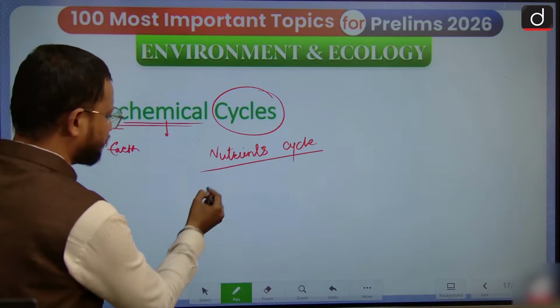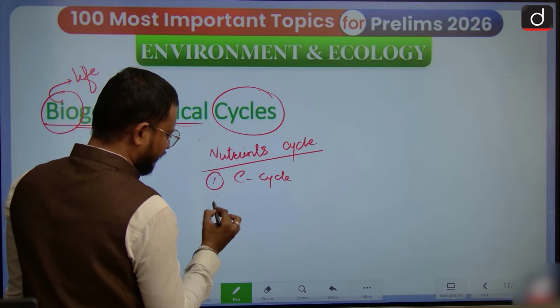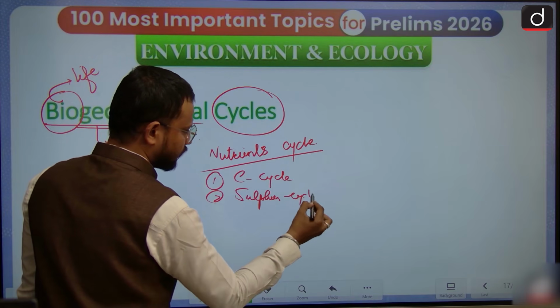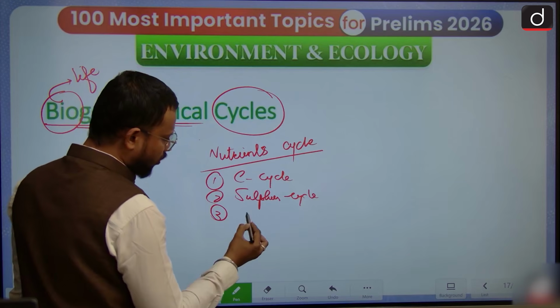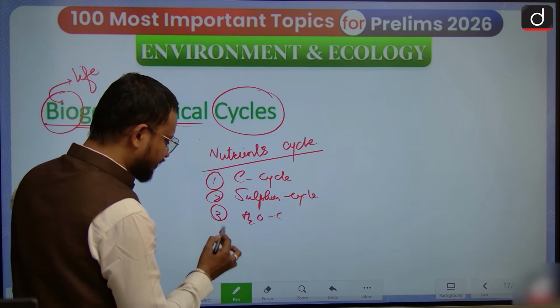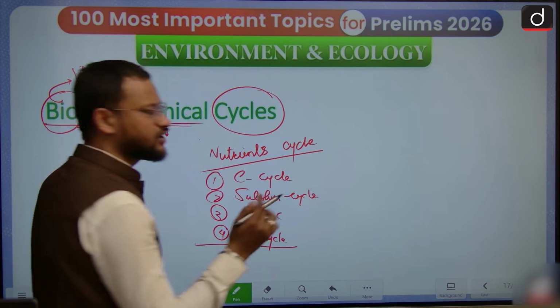Nutrient cycles you will find like the carbon cycle, then the sulfur cycle, then the water cycle, the hydrological cycle that we call it, then the phosphorus cycle.